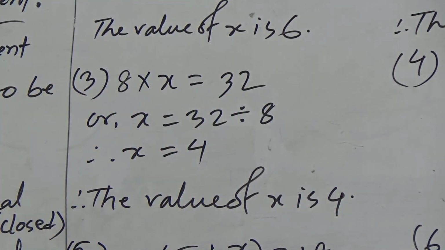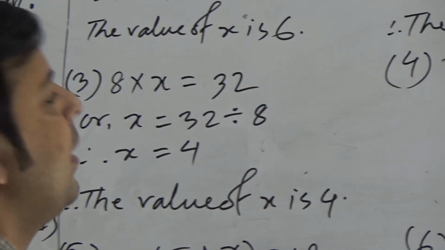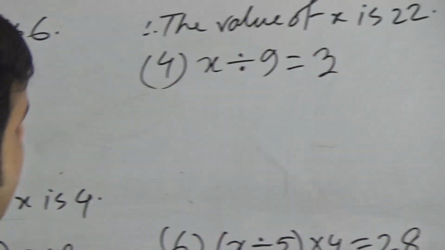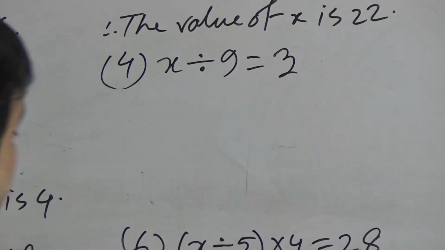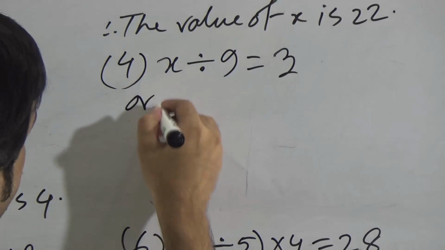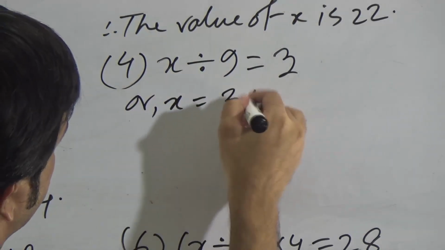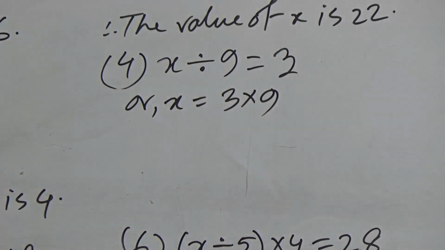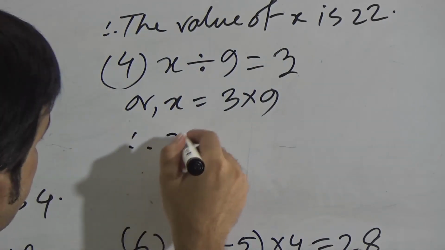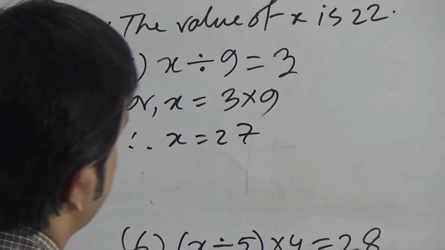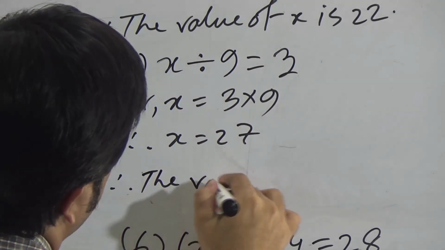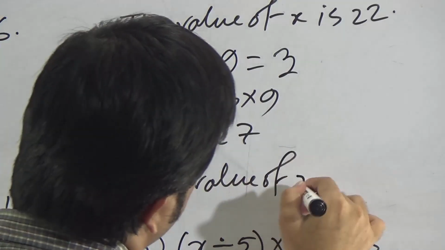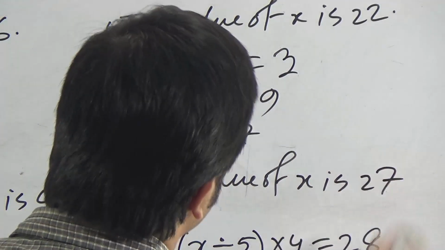Now the next question, question 4. Here x divided by 9 equals 3. It means that the opposite operation of division will be multiplication. So you can write x equals 3 multiplied by 9, as the opposite operation of division is multiplication. Therefore, x equals 27. The value of x is 27.